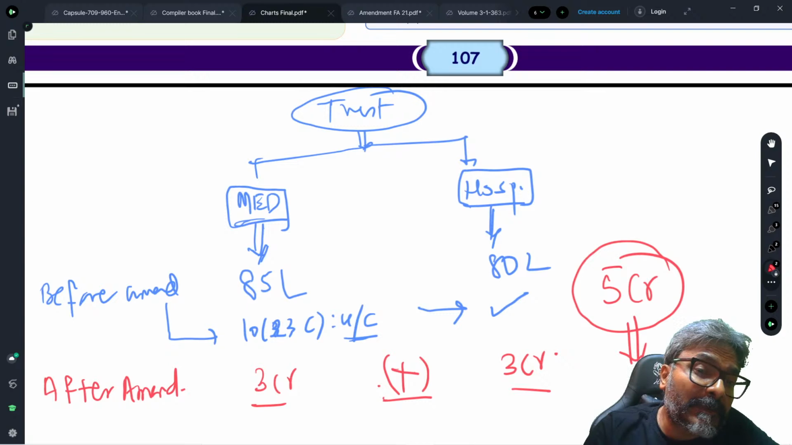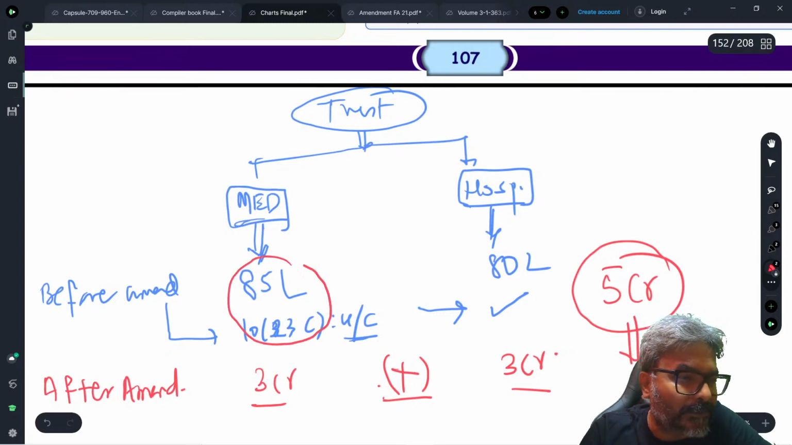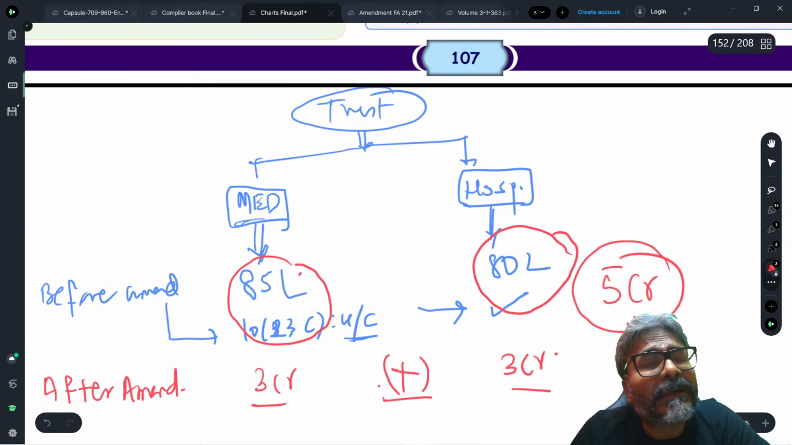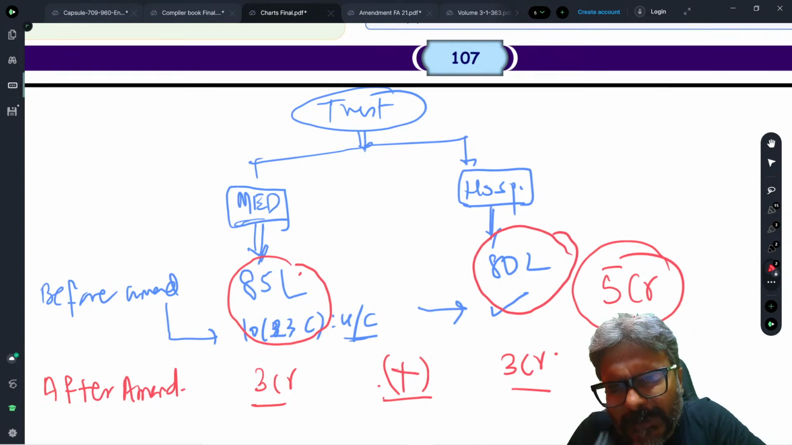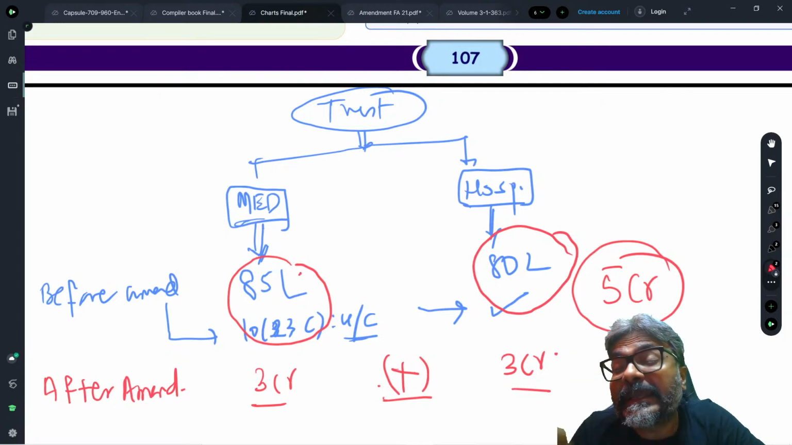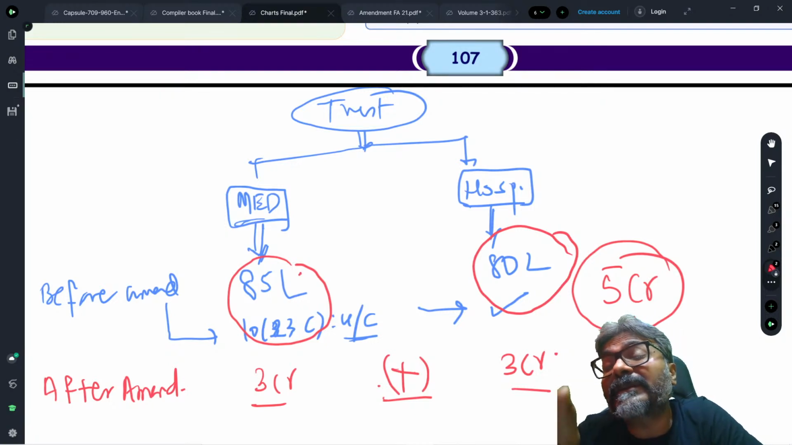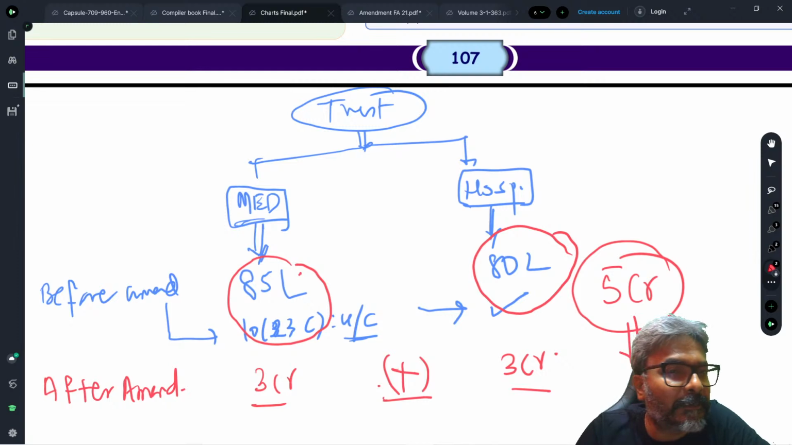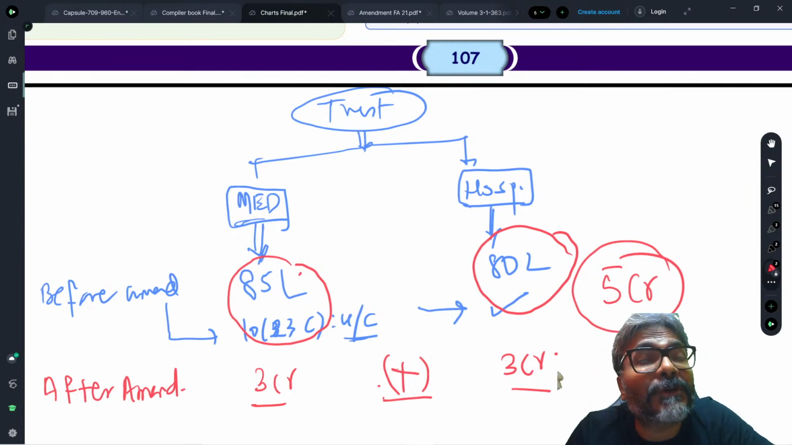So, before the amendment, students, the turnover limit was 1 crore. And in that limit of 1 crore, students, were we doing it in aggregate? Before this amendment, were we doing the aggregate and checking whether the threshold of 1 crore is satisfied or not? No. We were doing it independently, to check whether the threshold of 1 crore has been breached or not.